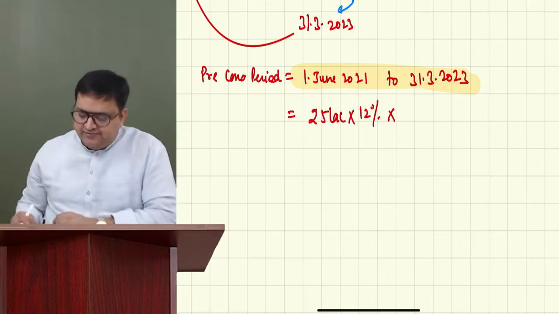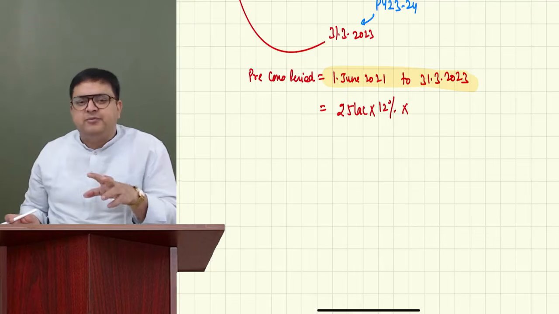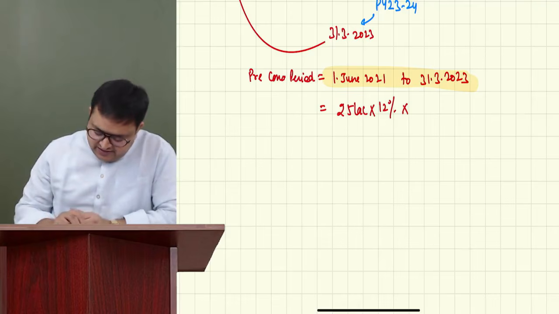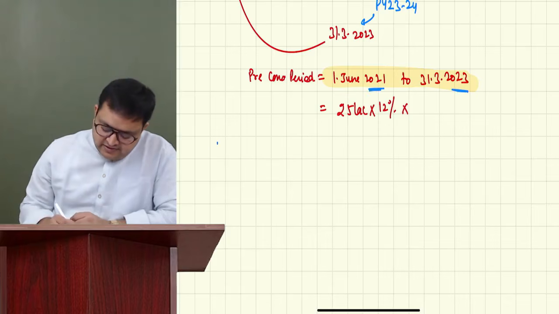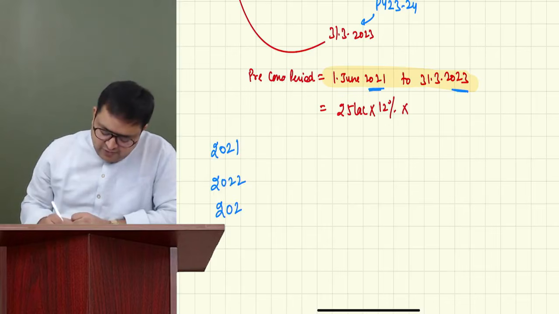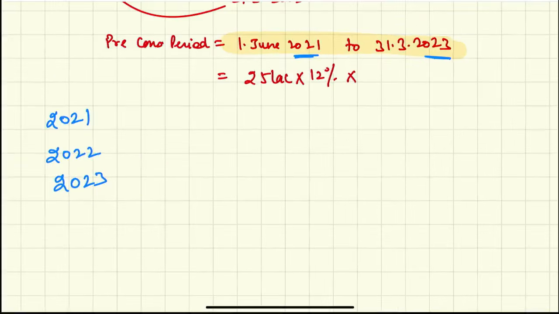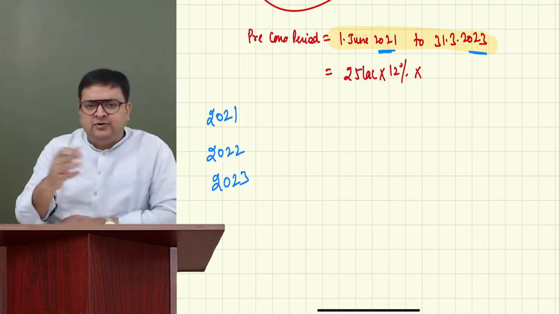I calculate it simply. It is your choice how you compute your months. I will tell you how I compute. See, 2021 is there, 2023 is there, and 2022 would always be there in between. Whatever year is coming in between will be there. So I generally take calendar years, January till December.